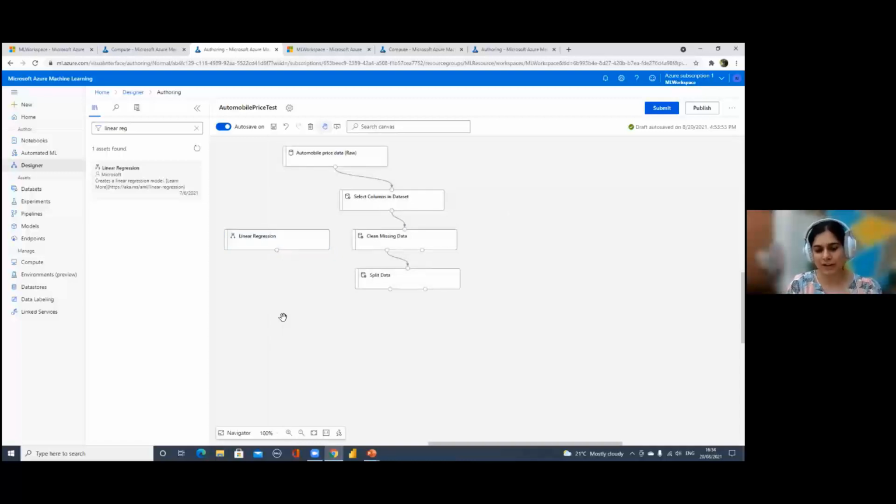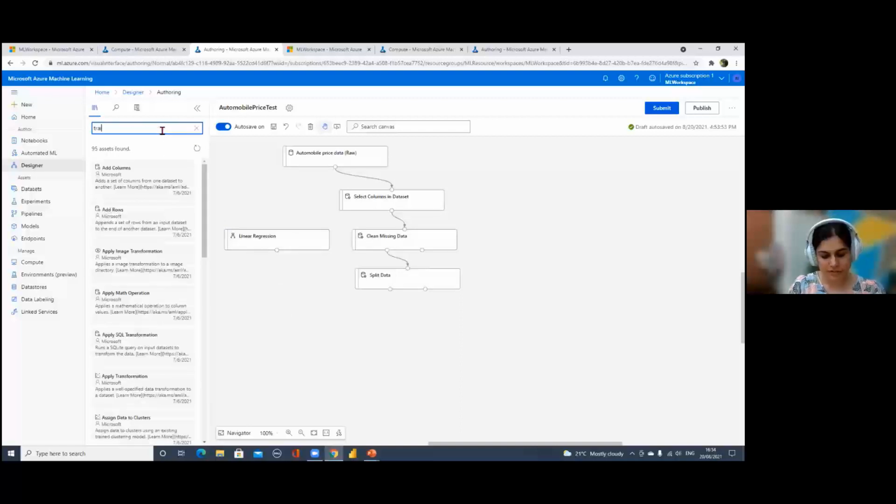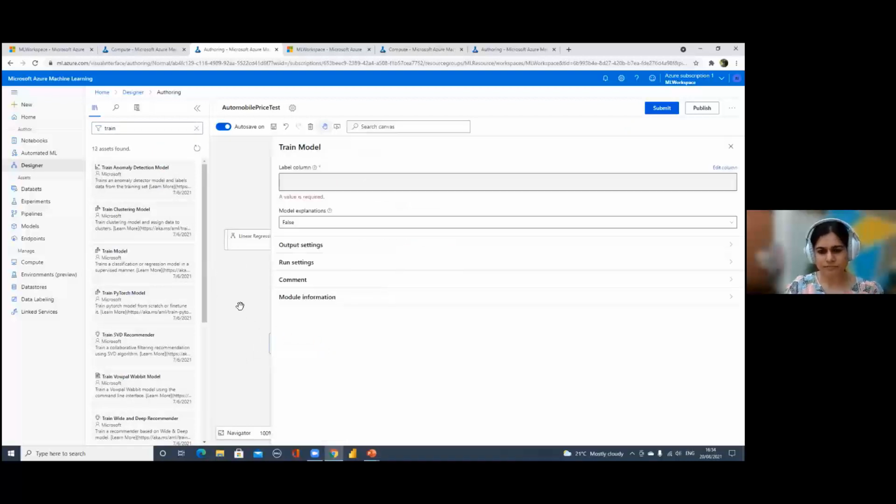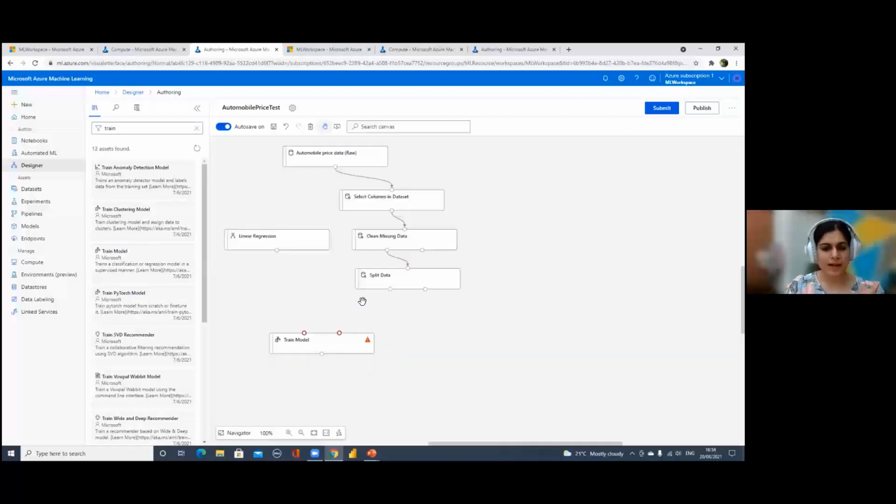We'll train it on a trained data set, right? So we bring in a train node here, which will be something like Train Model. We bring it here, okay? Now, in Train Model, our first input should be a trained data set, okay? So I'll connect my split data to my Train Model node. And on this trained data set, I want to run a linear regression. So I'll connect this node here.